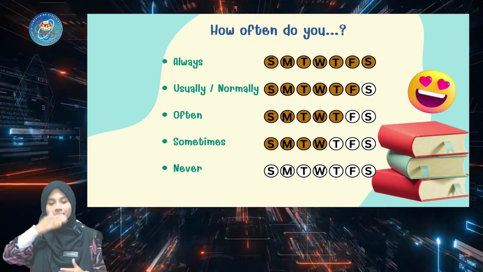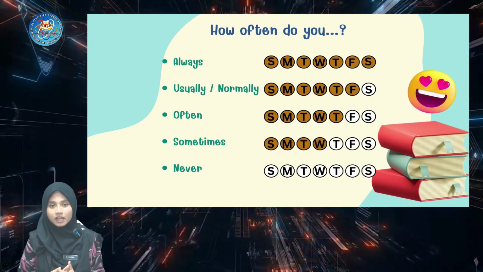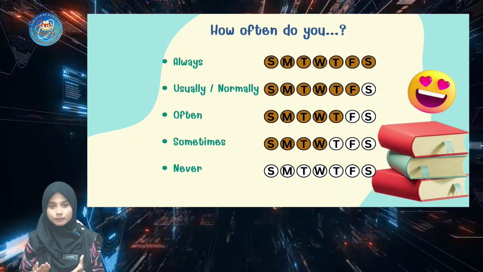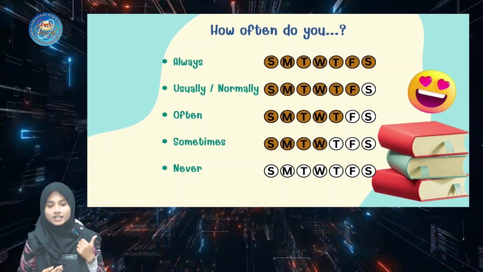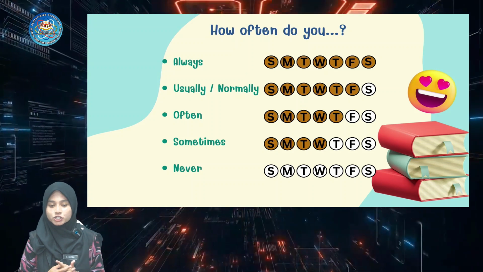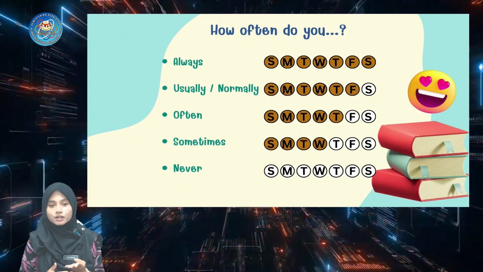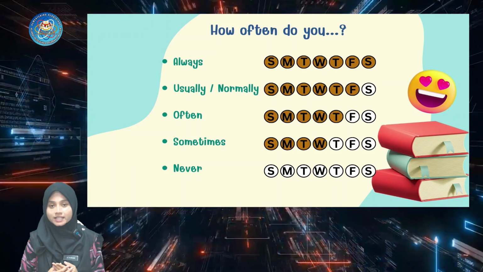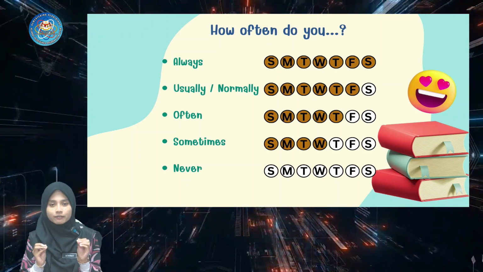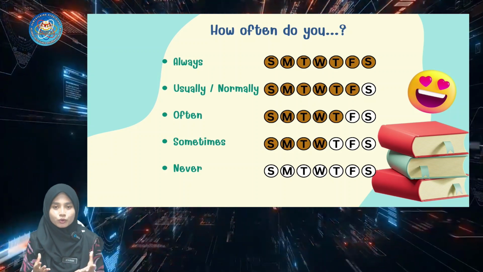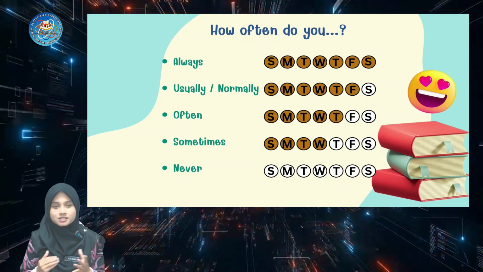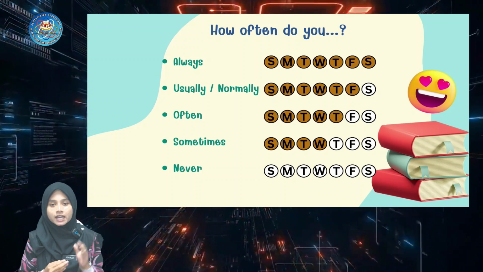Next, these are the adverbs of frequency that we will learn. The first one is always. Second, usually or normally. Third, often. Fourth, sometimes, and the last one is never. So here I have the simplest way to differentiate each one of these. The first one is always.